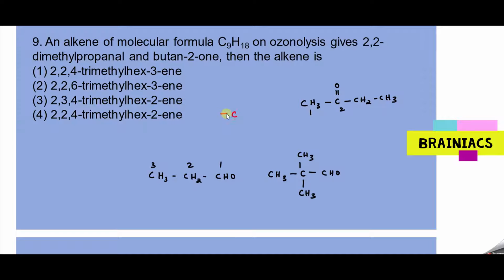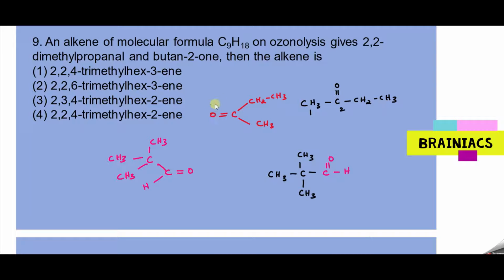You can make the carbonyl group projecting like this, and to the one end you can connect CH2, CH3, and to the other end you can put CH3 like this. Now the other compound also you can do the same thing. This can be connected like you could see here, C double bond O H. So this also you project like that. C double bond O, you have hydrogen connected here, and to the other carbon you have carbon with the CH3, CH3 and CH3.